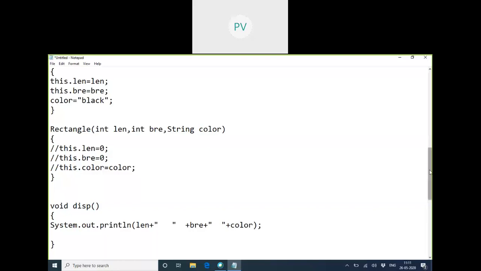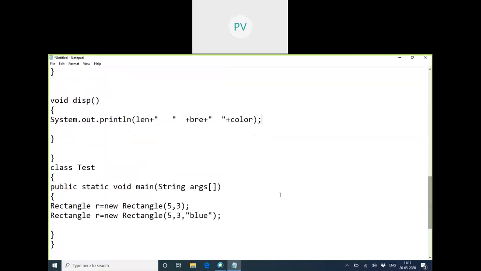Generally we use this. Now just to check the program, I need to go for the display of both the objects. The first is R1, the second is R2. So R1 I want to display after the construction. In the same way I want to display R2 as well.